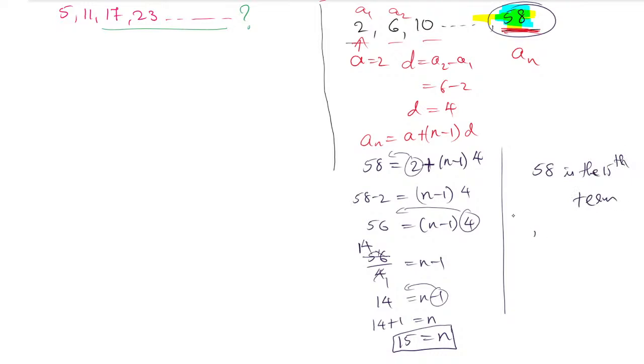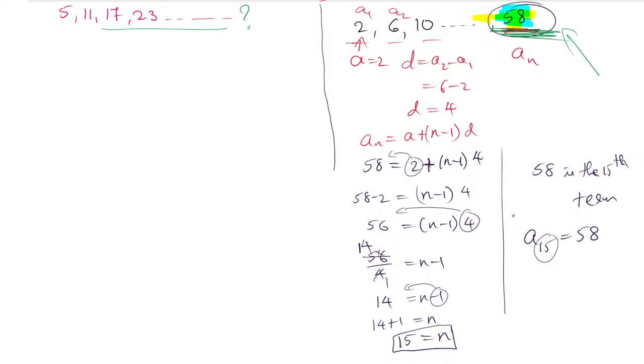Yes. So I can write down A15 is equal to 58. Here the n value is 15, no? So an is equal to 58 we have taken, so A15 is equal to 58. Like this way we can find the second one. This is the way we can find the answer to the second one.